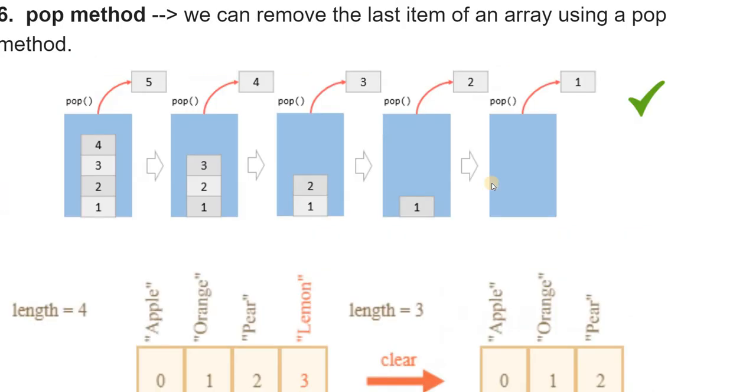With the pop method, we can remove the last item of an array. See over here, the array index is 0, 1, 2, 3, right? The values are apple, orange, pear, lemon. The length will become 3 as we use the pop method to remove lemon, the last value.